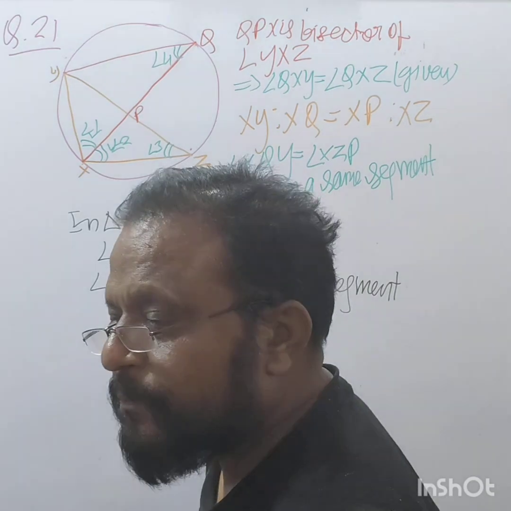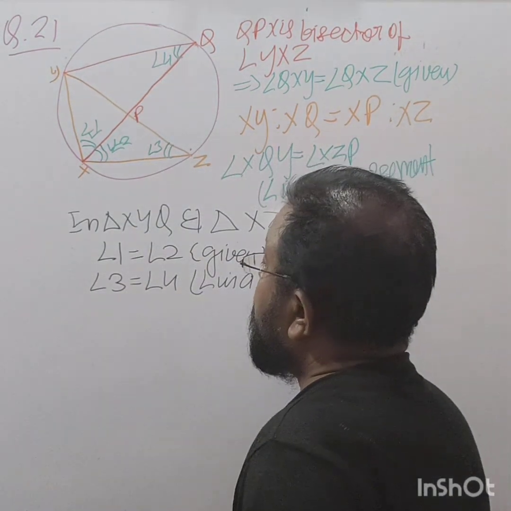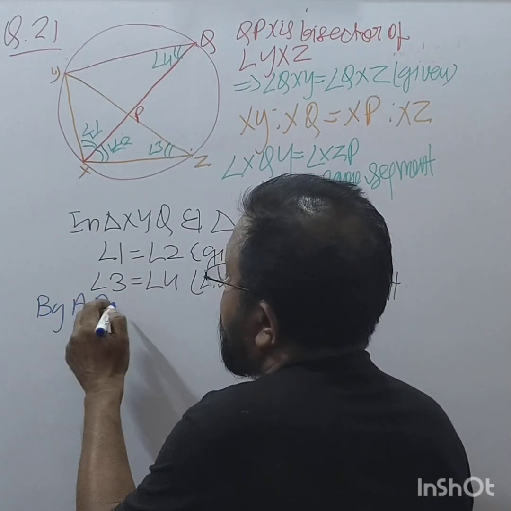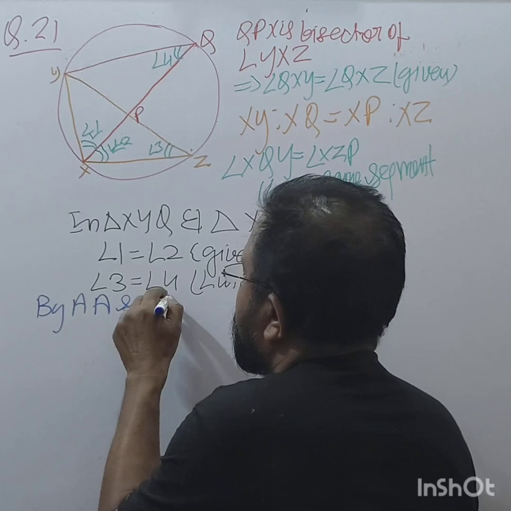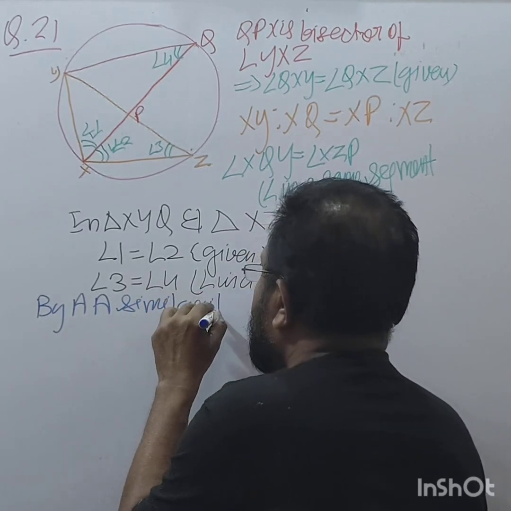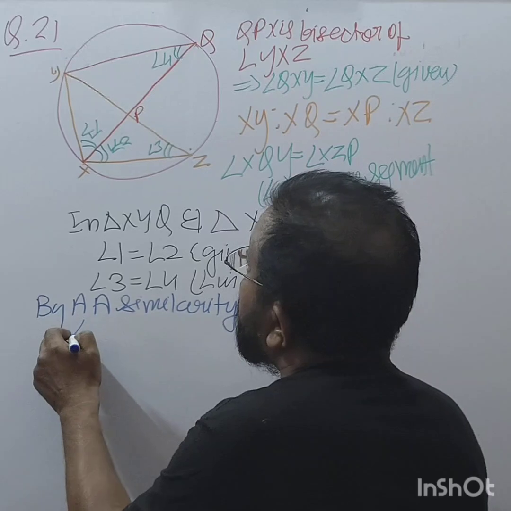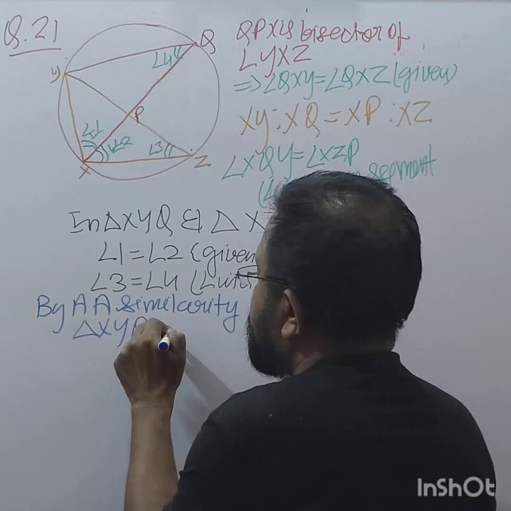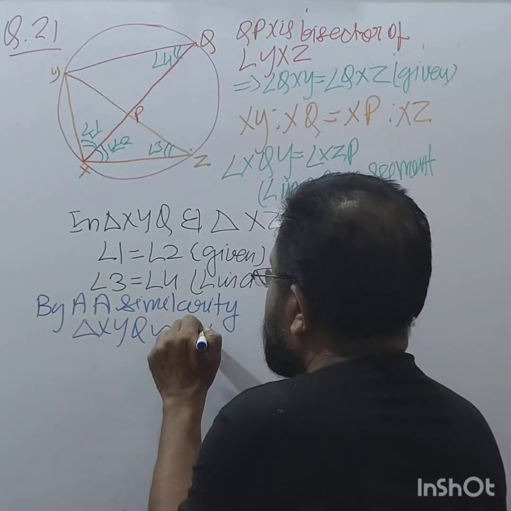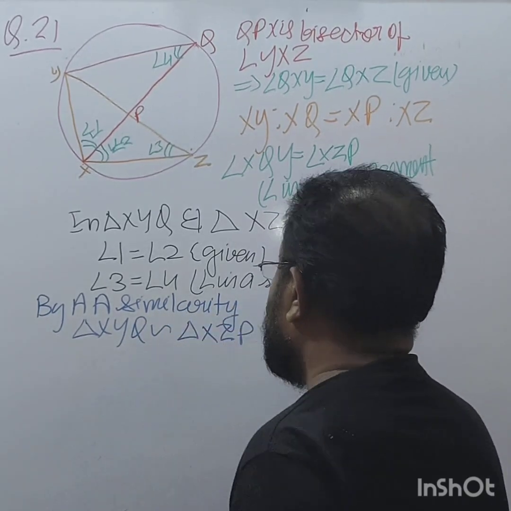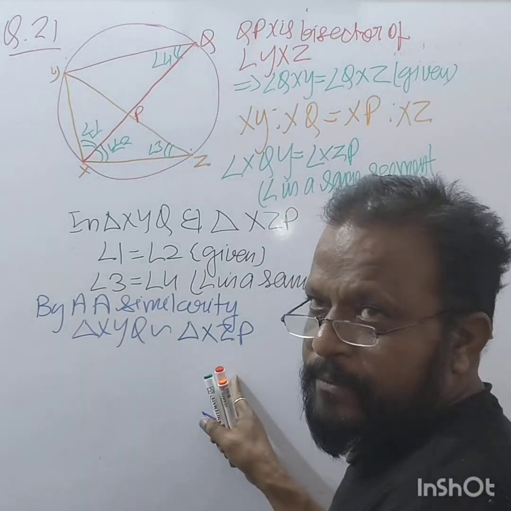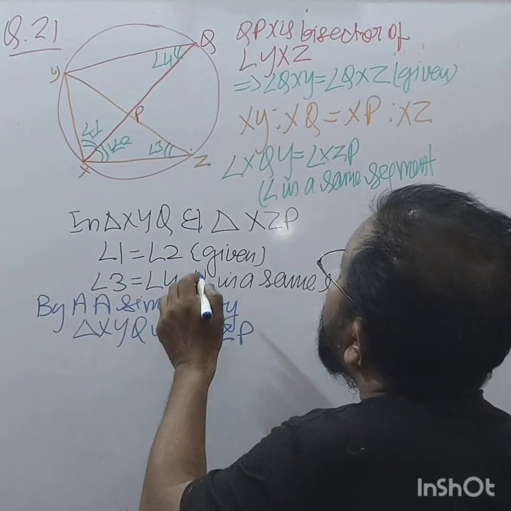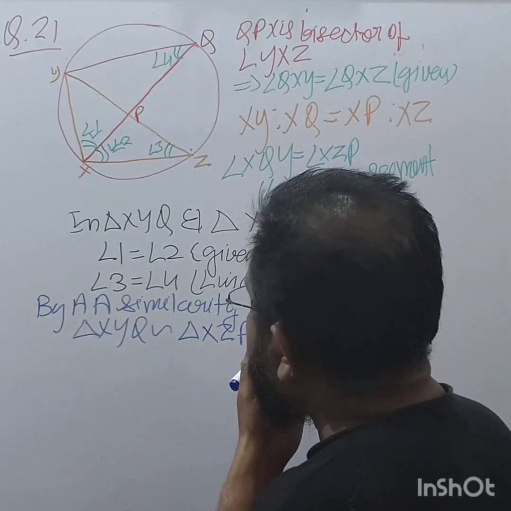So by similarity, triangle XYQ is similar to triangle XZP. They are similar, right?